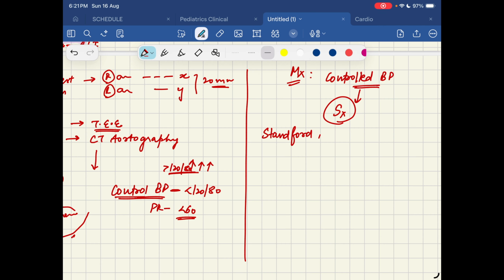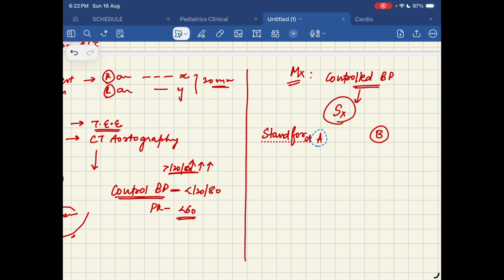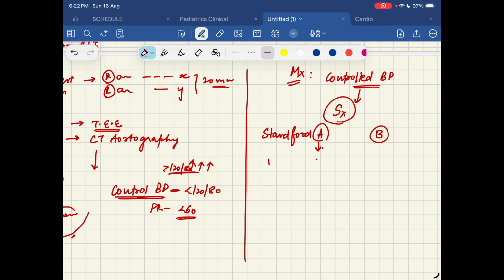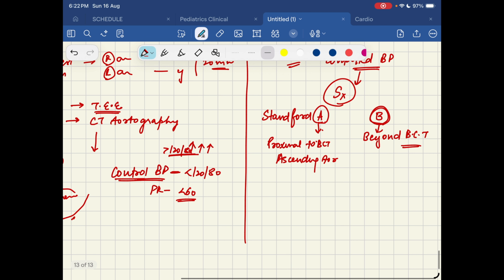Okay, so see, there are two types of aortic dissection. It can be Stanford A or it can be Stanford B. How I remember is Stanford A means that it is proximal to the brachiocephalic trunk. That means it is present in the ascending aorta. And B is for beyond. It is beyond the brachiocephalic trunk. So this is proximal to that and this is beyond that.